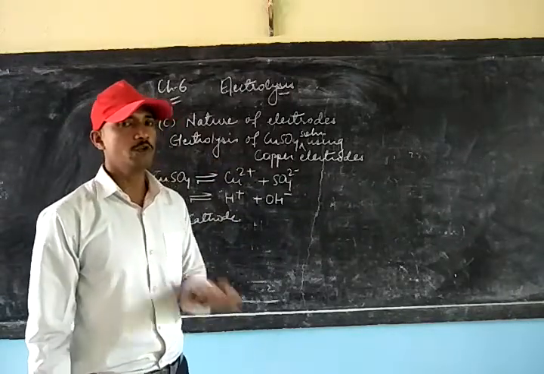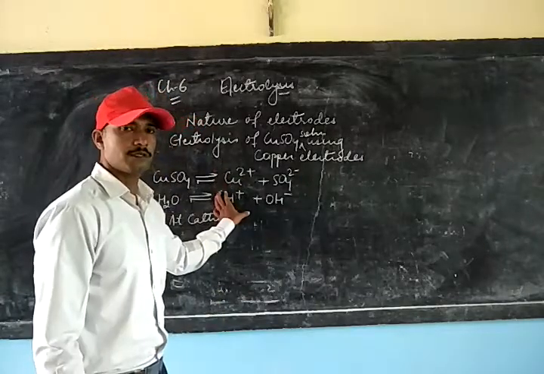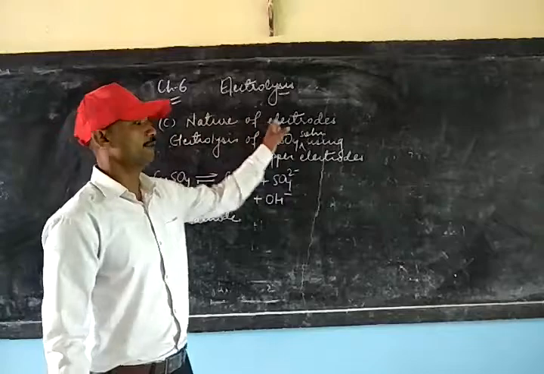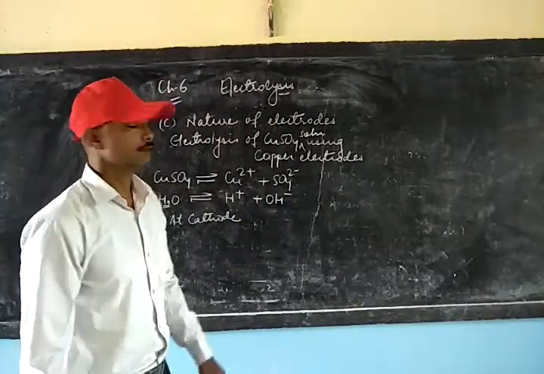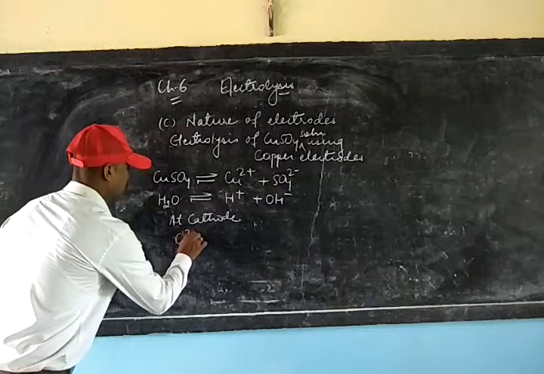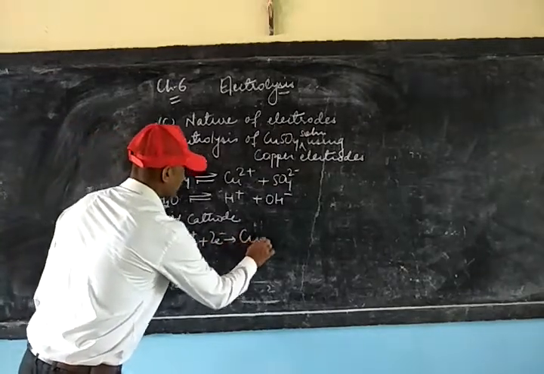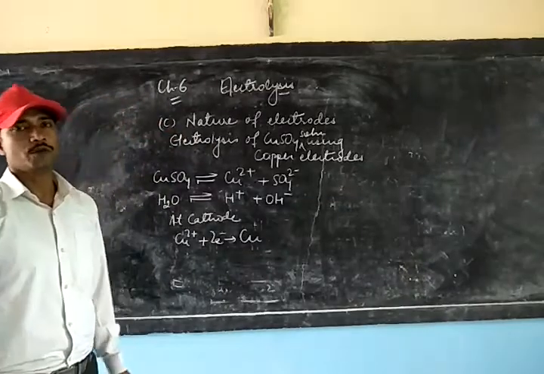Once again, there will be no change in the discharging process for the cations, no matter what nature of electrodes we take. So it will be Cu2+ ion on gaining 2 electrons that will be changed to a neutral copper atom.